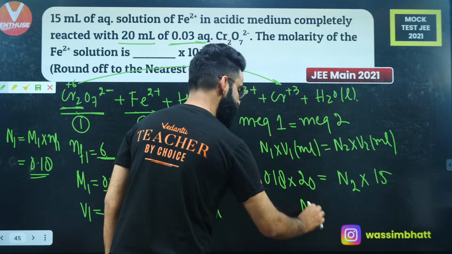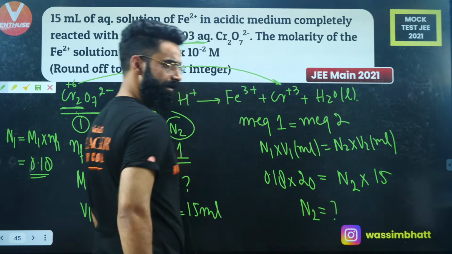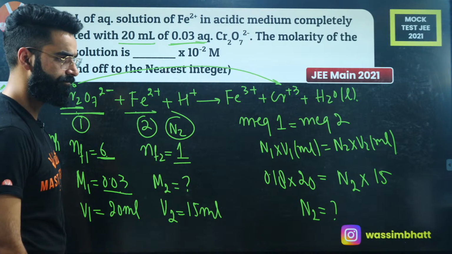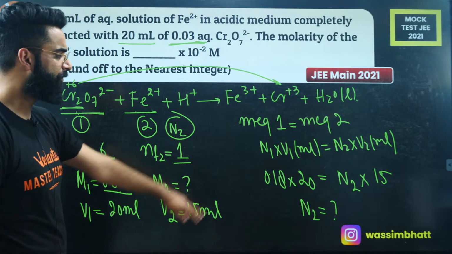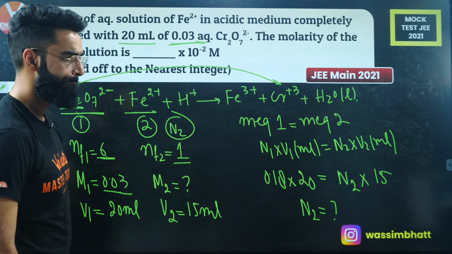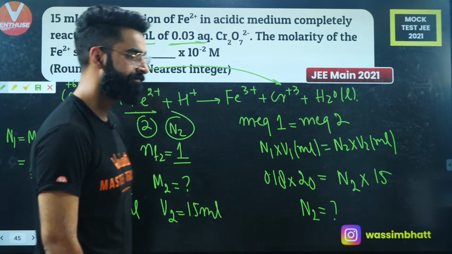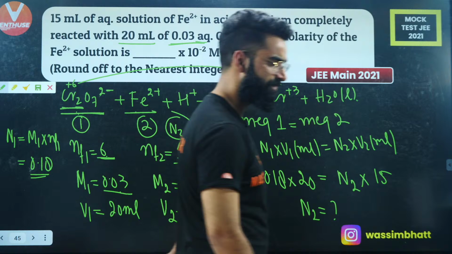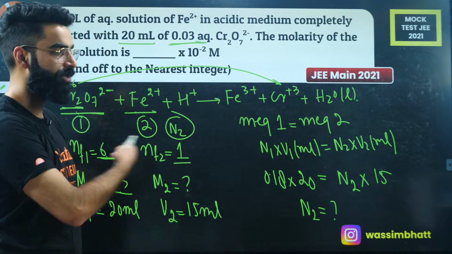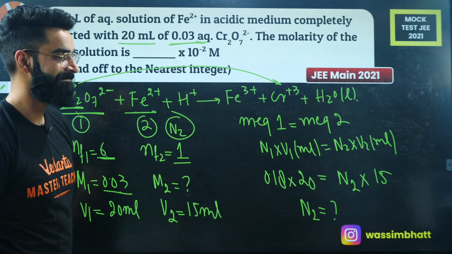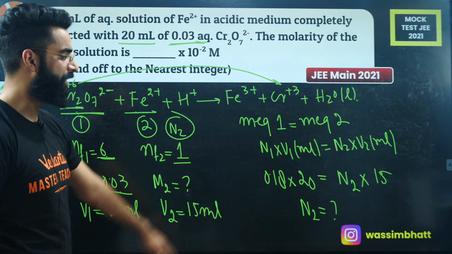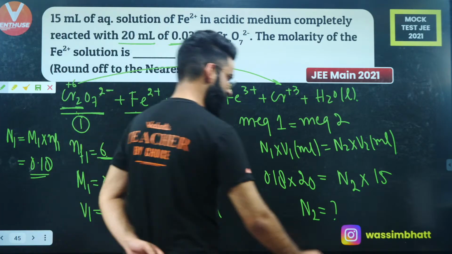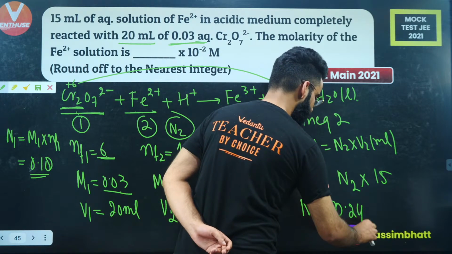So can you let me know what the value of N2 is coming out to be from here? Can you let me know in the chat box? Can you let me know fast? Ashwin, this is a shortcut only, bro. Let me know fast in the chat box. What is the value of N2 which you are getting from here? So it's coming out to be 0.24, right? You got the value of N2 as 0.24.